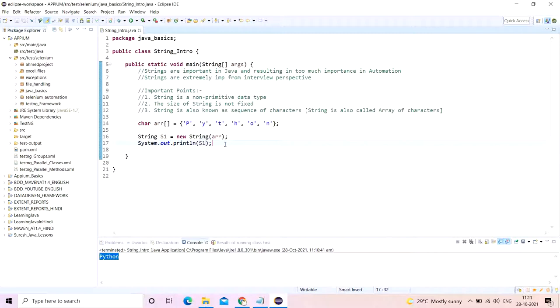That means it has an inbuilt sequencing arrangement mechanism which is known as a sequence of characters. That is why string is extremely important. I doubt there is any other class in Java which has this much privilege. So that is why strings are extremely important, and they are widely used in a lot of other places.